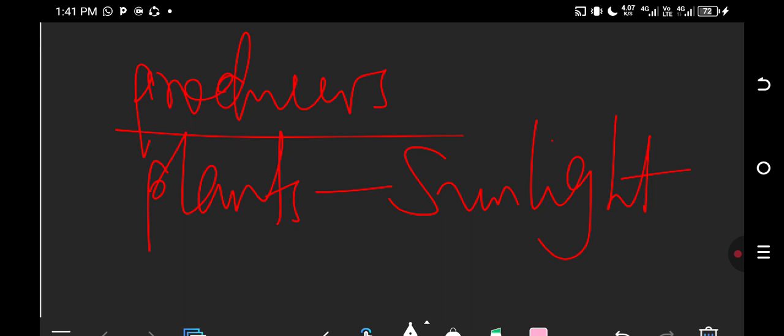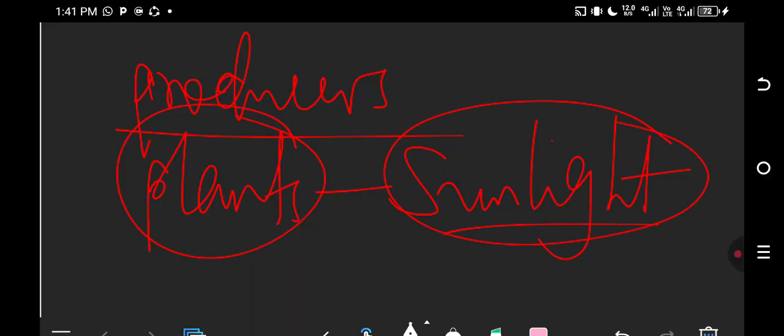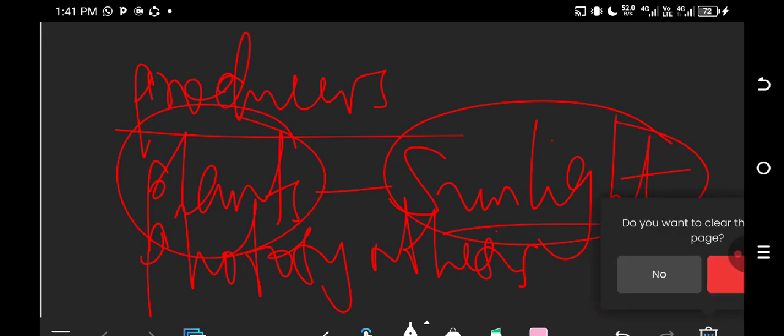Okay, solar energy is converted into chemical energy by plants using the chloroplast. They are the ones which convert light energy into chemical energy during the process of photosynthesis. Okay, so you need to understand that.